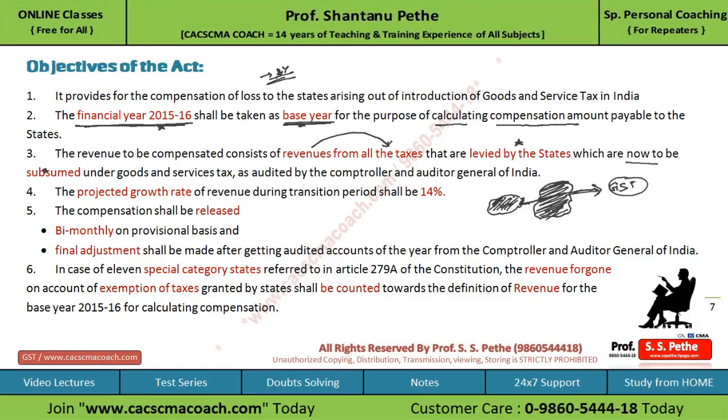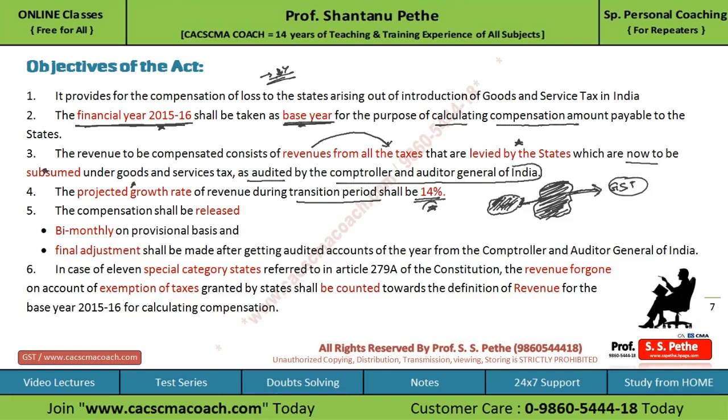And this loss will be paid to the state based on the audit conducted by the Comptroller and Auditor General of India. Further, the projected growth rate of revenue during the transition period shall be 14%.